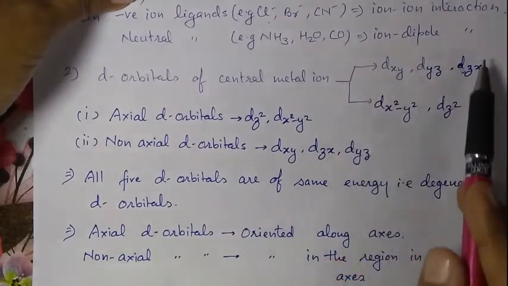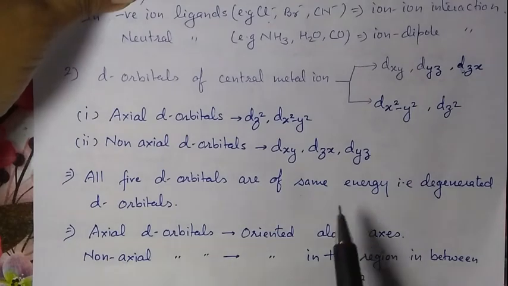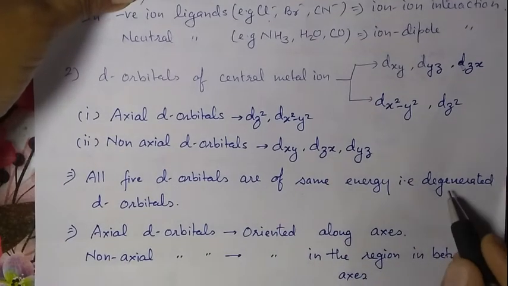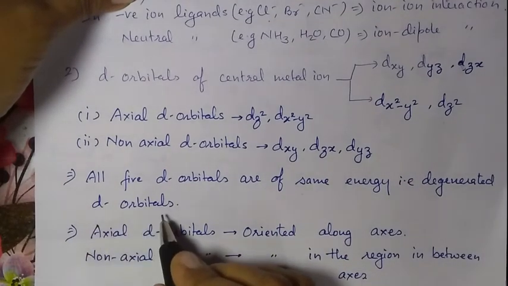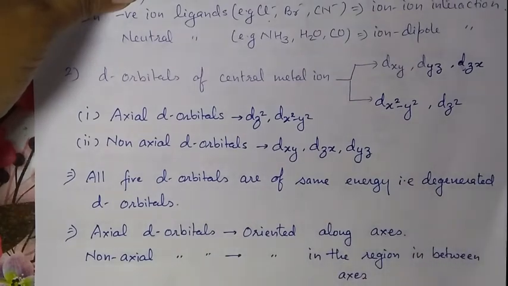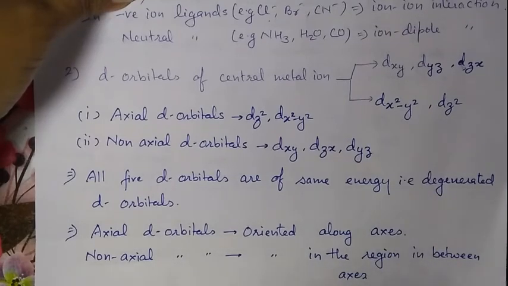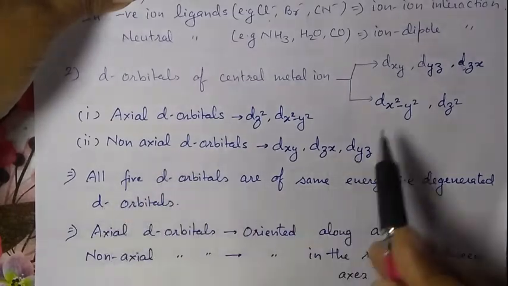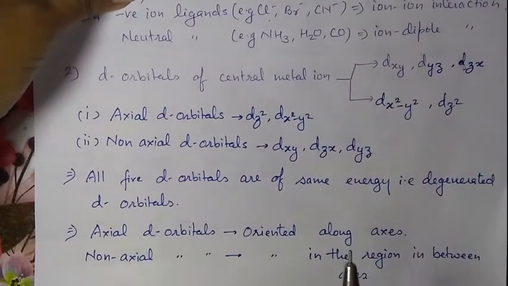All 5 d orbitals have the same energy; they are called degenerate d orbitals. The axial d orbitals are oriented along the axis and the non-axial in the region between the axes, but in the free metal ion, in the absence of any ligand, these d orbitals are degenerate, having similar energy, just like p orbitals.